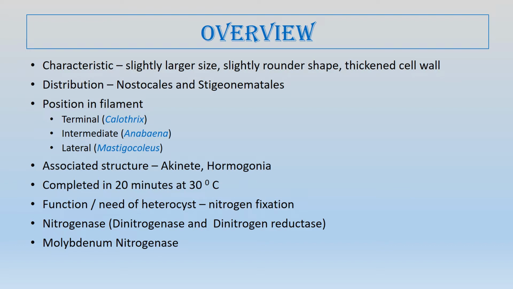And apart from this nitrogenase enzyme, cyanobacteria have another nitrogenase, that is the molybdenum nitrogenase. So any cyanobacterial heterocyst will contain two types of nitrogenase. One is the normal nitrogenase, another is the molybdenum nitrogenase.